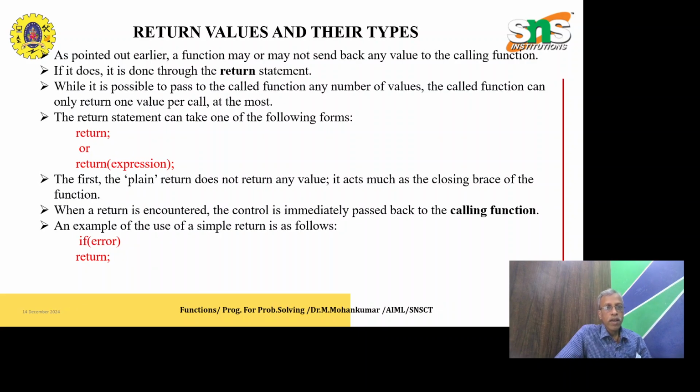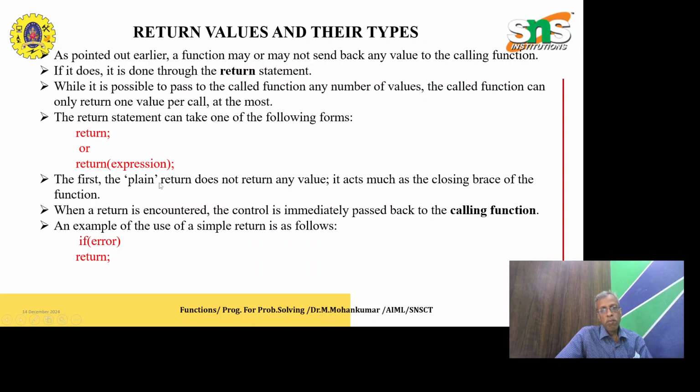Return values and their type. As pointed out earlier, a function may or may not send back any value to the calling function. If it does, it is done through the return statement. While it is possible to pass to the called function any number of values, the called function can only return one value per call at the most. The return statement can take one of the following forms: return; or return expression;